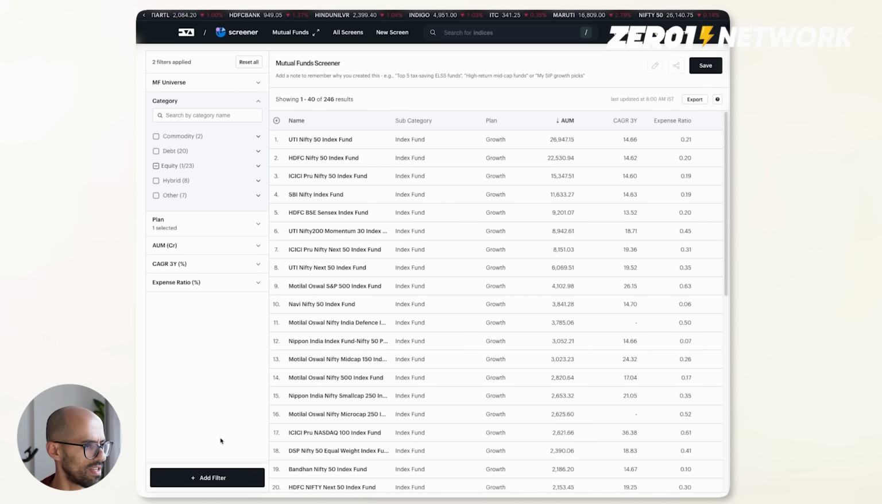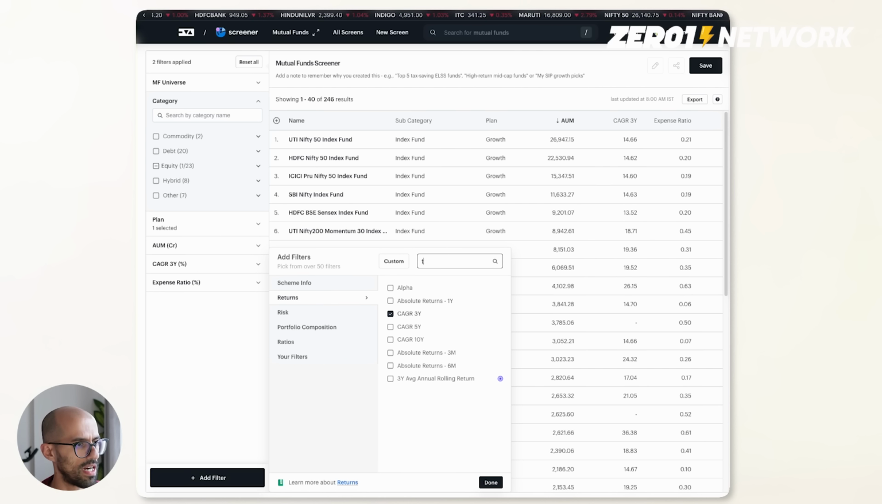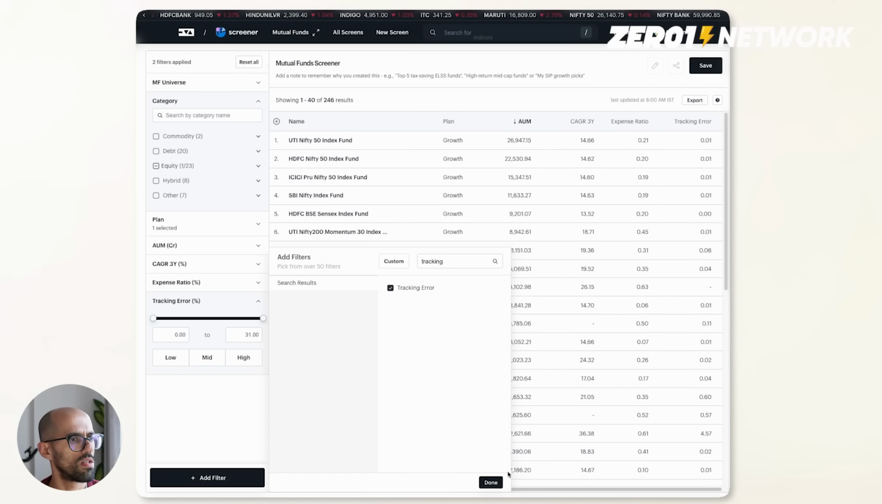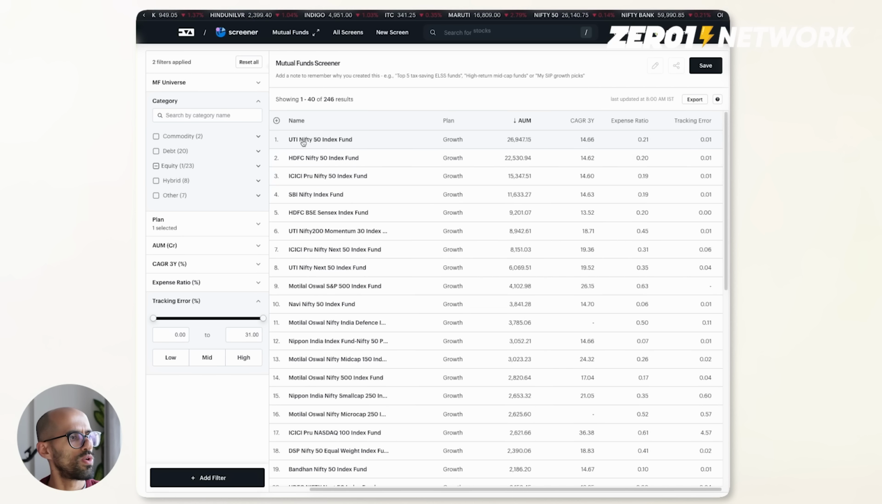Now I also want to add tracking error to this. So let me add tracking error from here. This is added tracking error. So there you go, UTI Nifty 50 Index Fund, highest AUM, lowest tracking error. So we'll select this. Now we need to identify the Next 50 index fund. ICICI Pru is here, but has a slightly higher tracking error than UTI Nifty Next 50. So we'll identify the UTI Next 50 Index Fund.